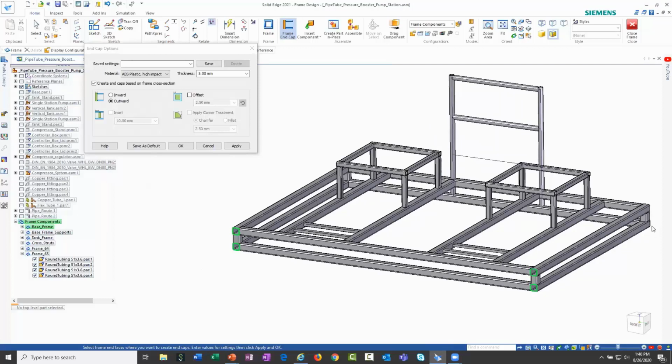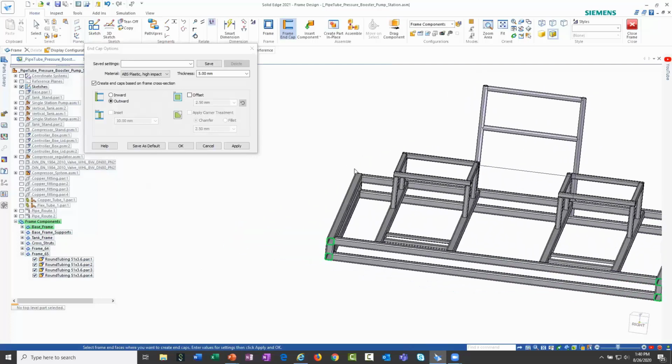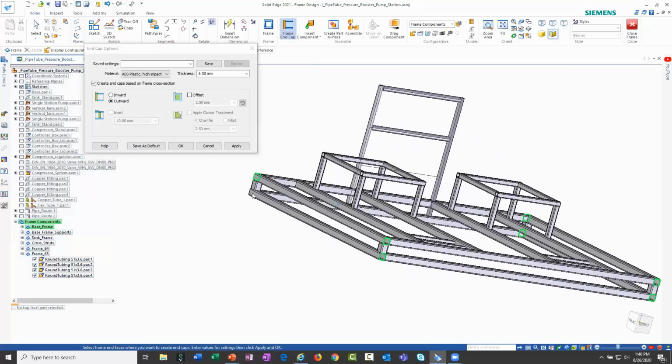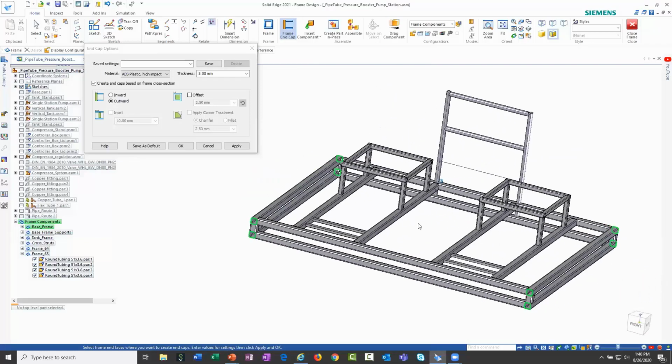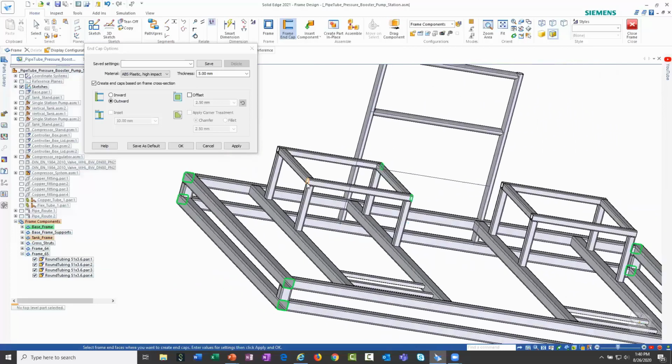I'm going to do that for all of the ones for the base frame. We'll do the same thing for the ones in the tank. Now remember, these tank open ends are different sizes. They're also in a different direction. There's 8 of these total as well.